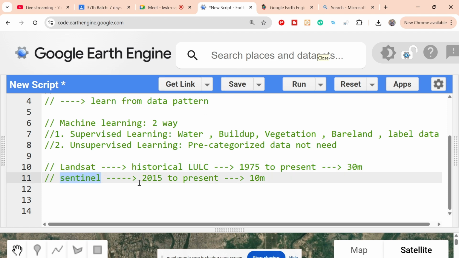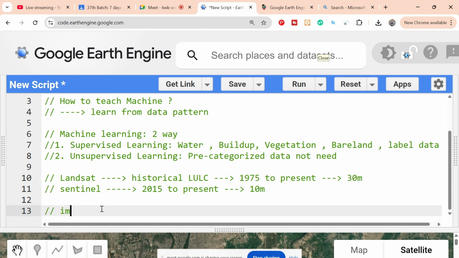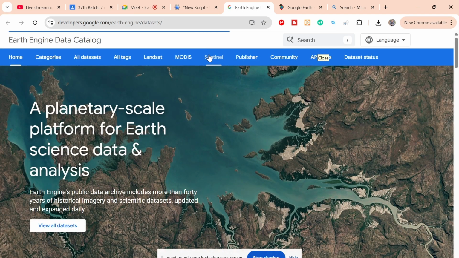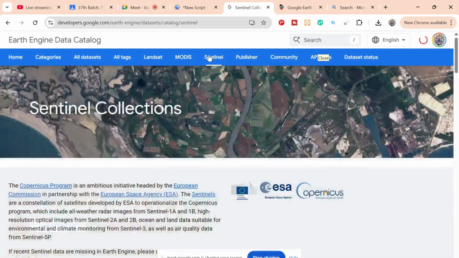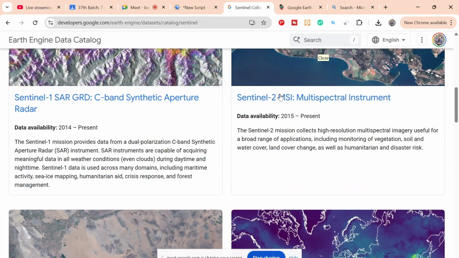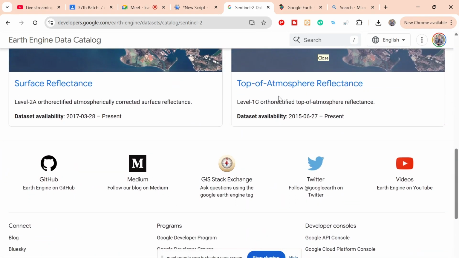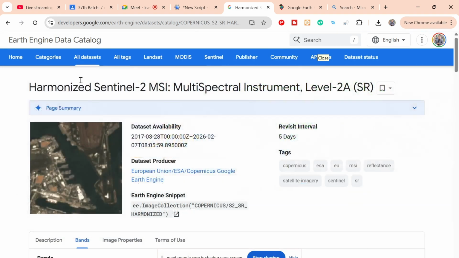So first of all, I need to import the satellite image collection. Import the Sentinel-2 image. I click here, go to browse data catalog, and open Sentinel. If you check here, we find Sentinel-2 multispectral instrument. I want to use this data, the surface reflectance data. This one. If you check, this is my data. Just I copy